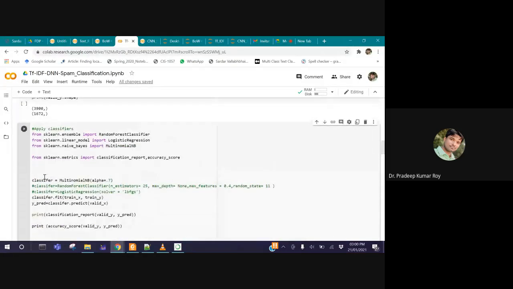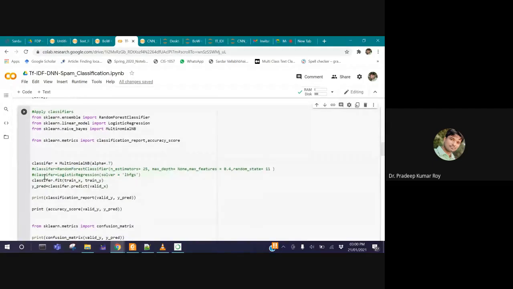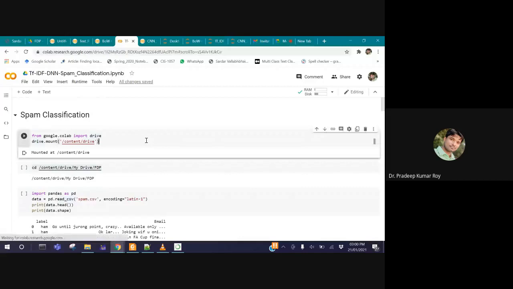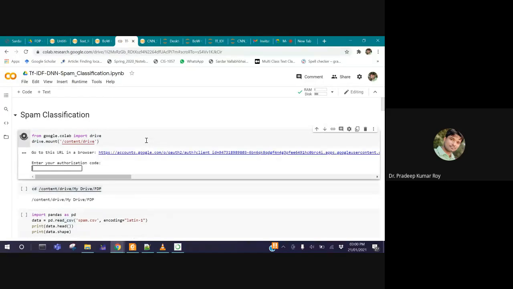You can change the classifier and see the performance. We'll see one by one what we are getting. So from the very beginning, we run all the cells one by one. We'll check. See, they are asking for the permission.